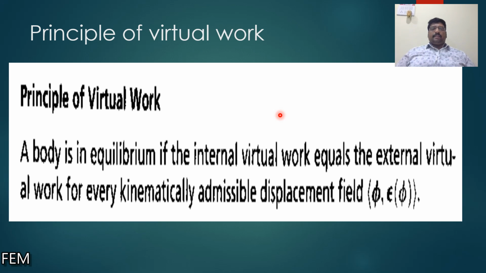So if the body is in equilibrium, the internal virtual work is equal to the external virtual work. The same amount of work done internally is added externally when the body is in equilibrium. That is the statement of the principle of virtual work.